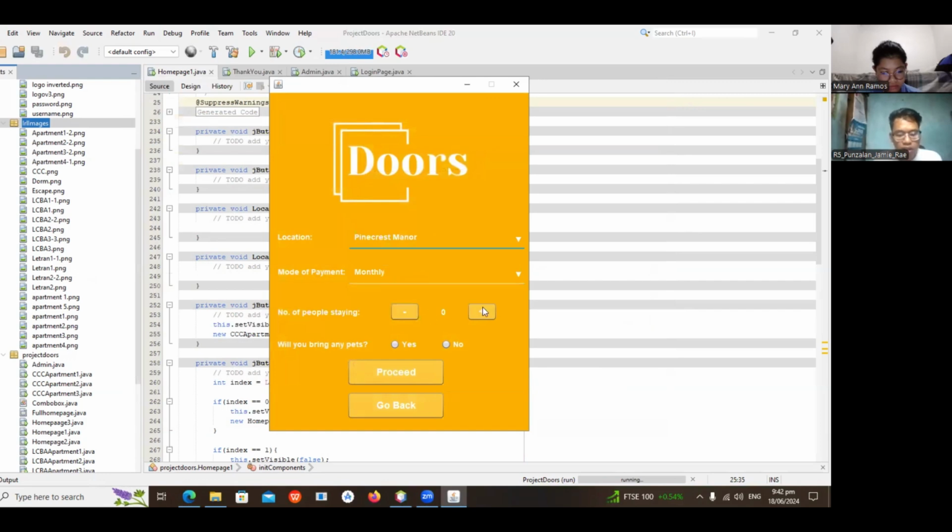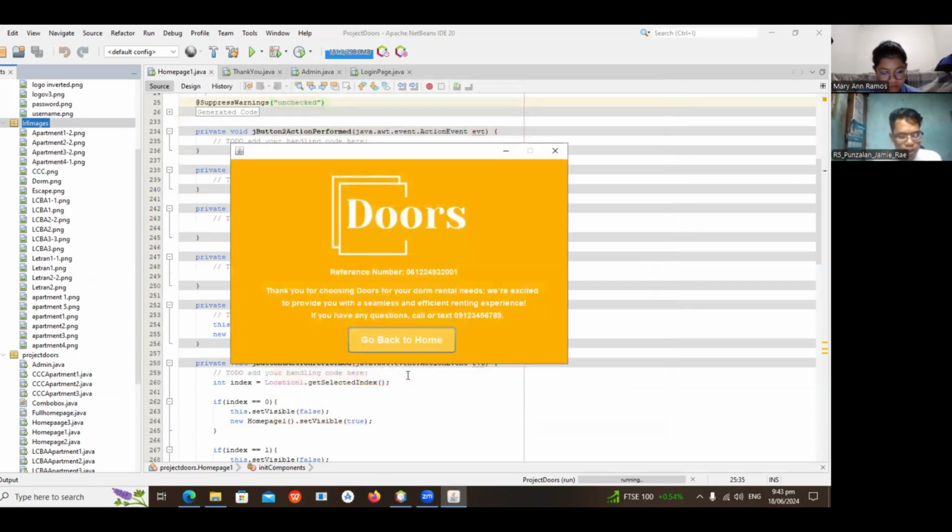The initial data setup, along with the admin features, creates a comprehensive and well-structured application development. This enhances the overall usability and effectiveness of the dorm booking system.